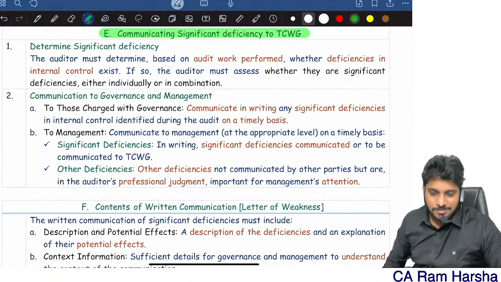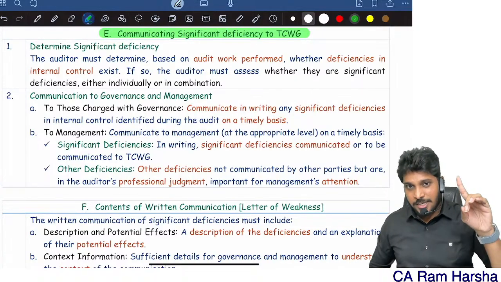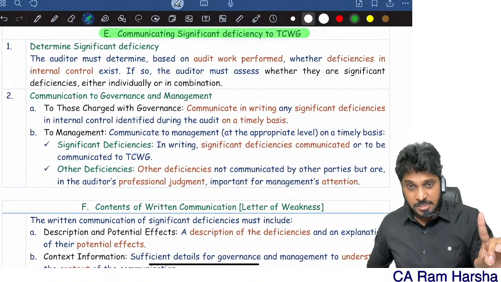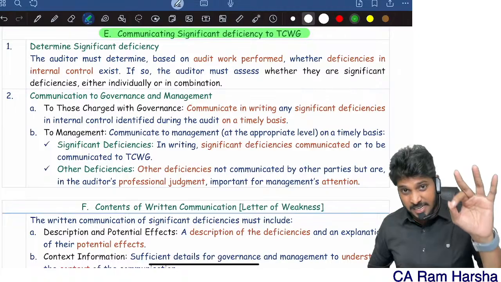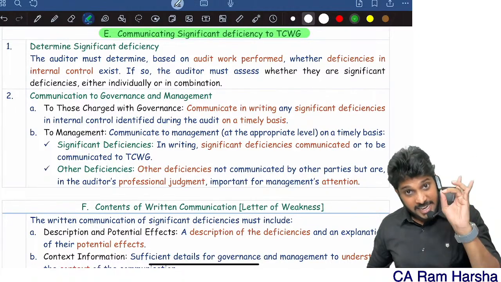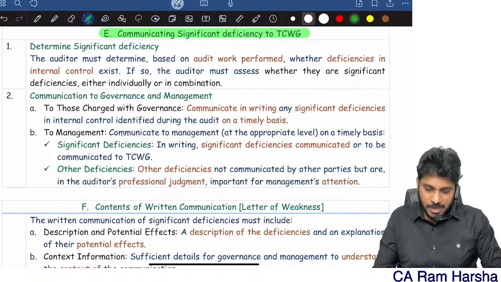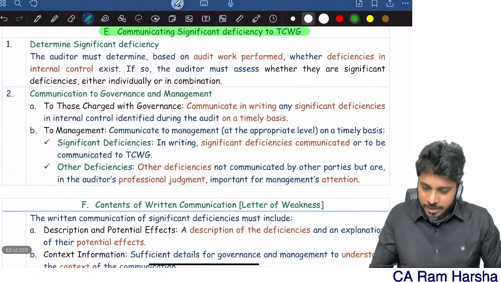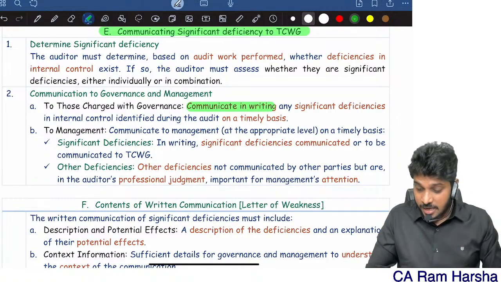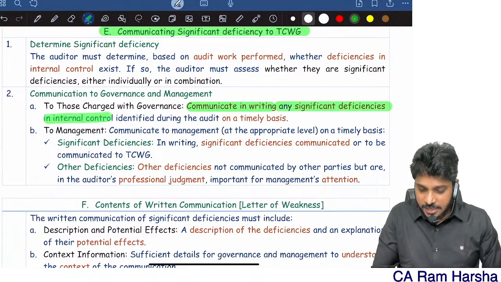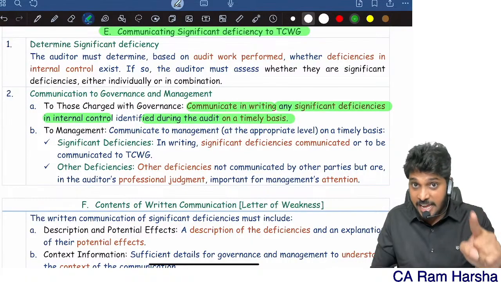Now communicating. So see, first we understood what is a deficiency, what is a significant deficiency. How do you decide whether a deficiency is significant or not? Factors. Then third one, indicators of significant deficiency. Now communicating, to whom you should communicate? Communicate in writing any significant deficiencies in internal control during the audit on a timely basis.